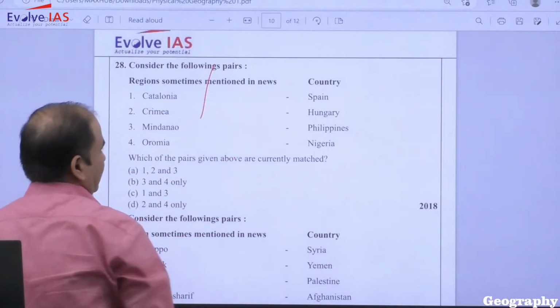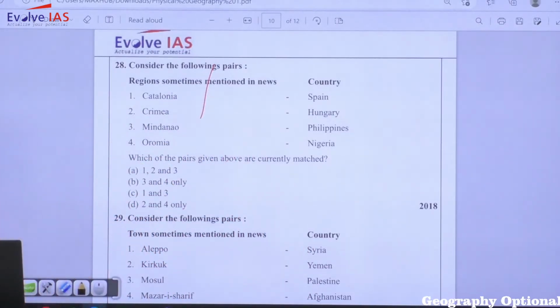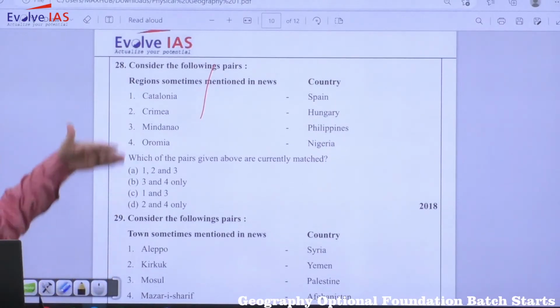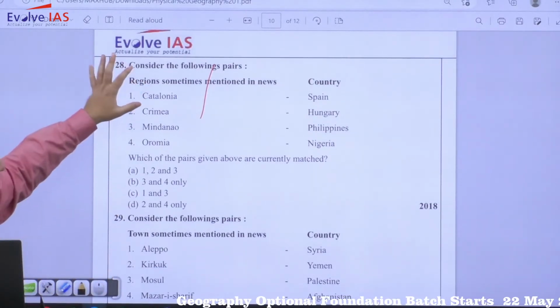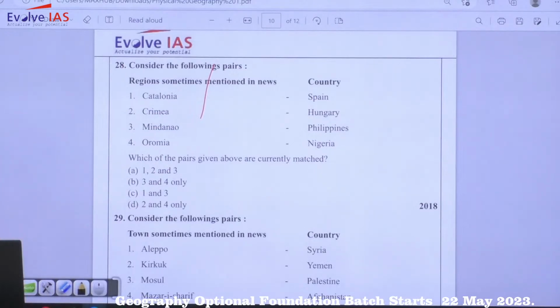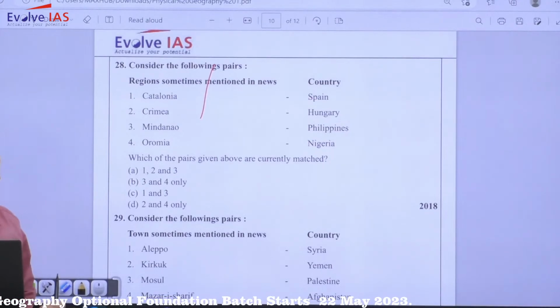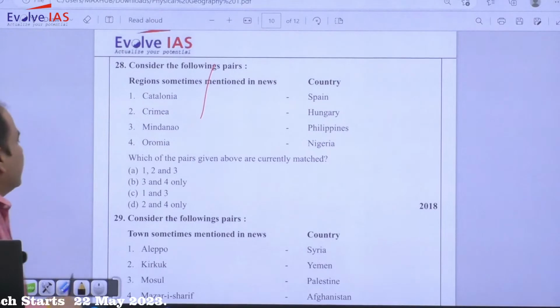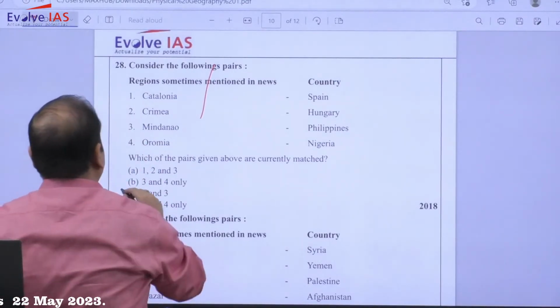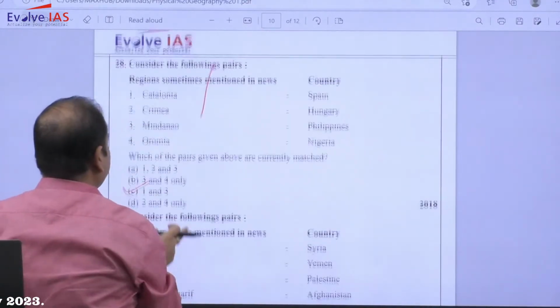So from that perspective this question becomes a little bit tough, because you will not find it so easily here. If you have no idea about Catalonia or Oromia, yes, Catalonia is part of Spain, but if you have not read it, if you have not gone through it, then in this question it will be completely a guess. So you should avoid such questions, such options. If you are not able to do it, just leave it, that will be better. Moving to the next question.